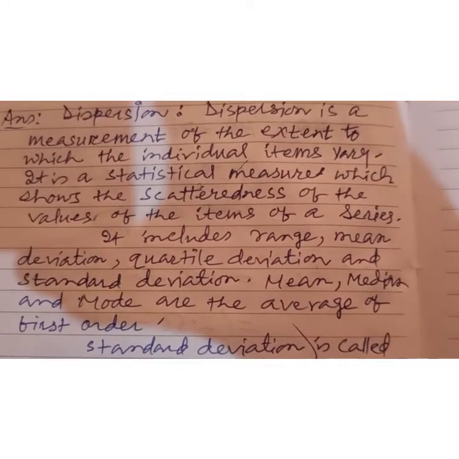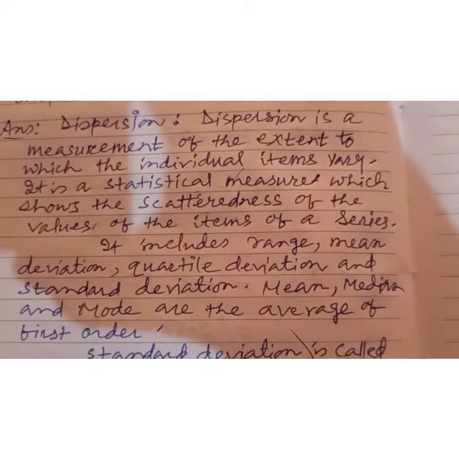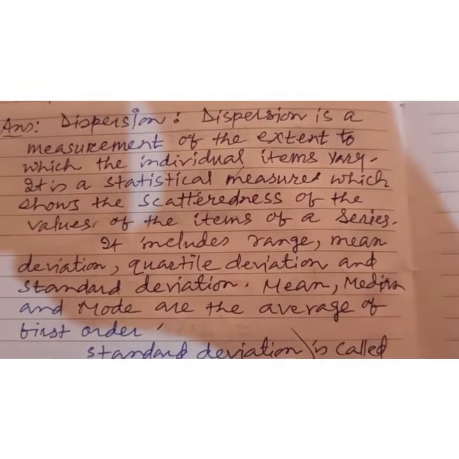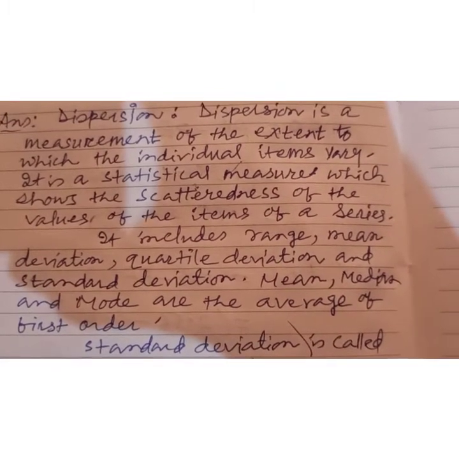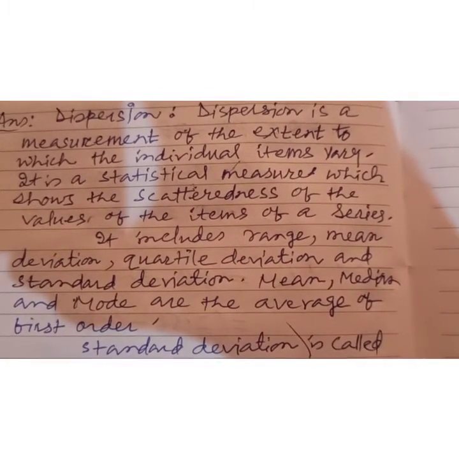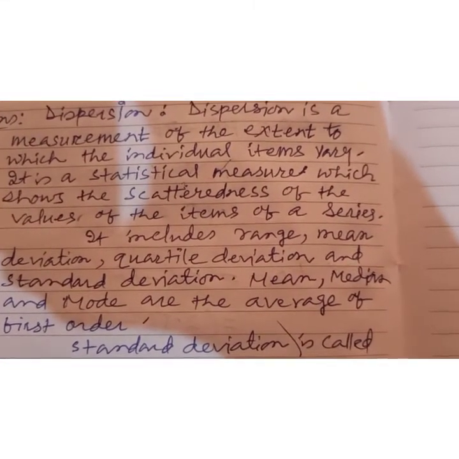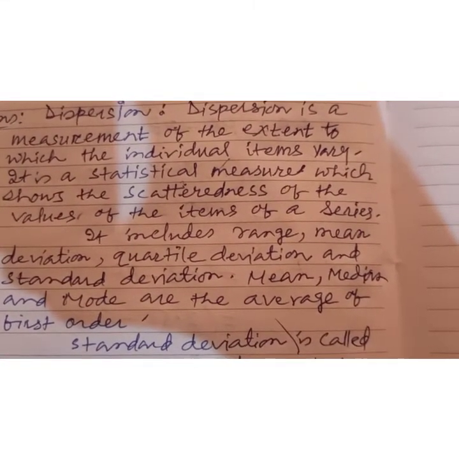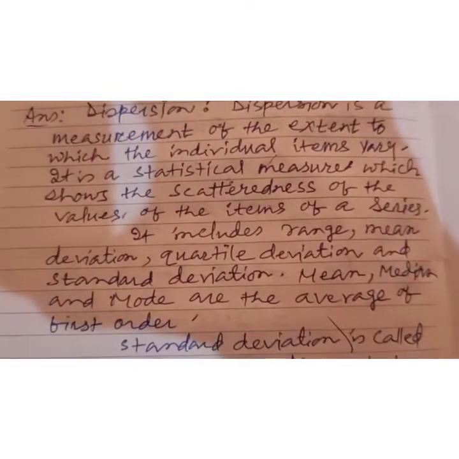Now the next question is coming: what is standard deviation? Okay, standard deviation is the square root of the arithmetic average of the squares of all the deviations taken from the mean. Okay, so this is the definition of this one.